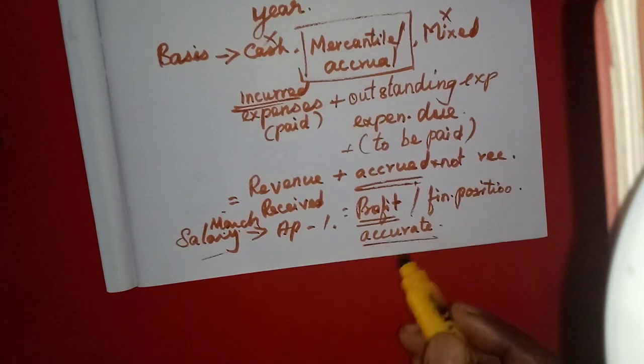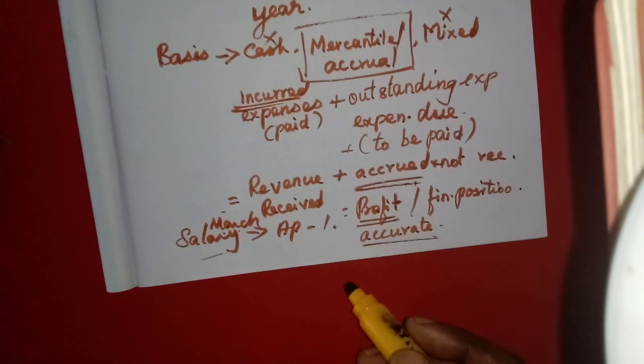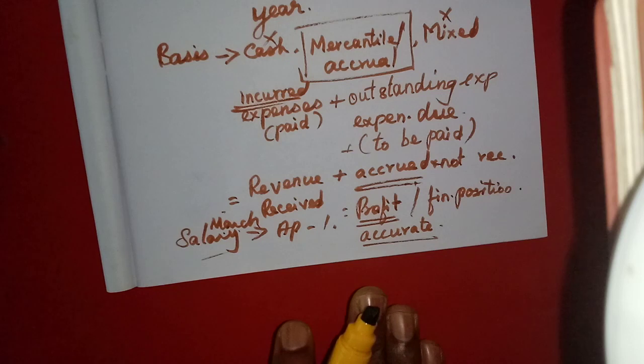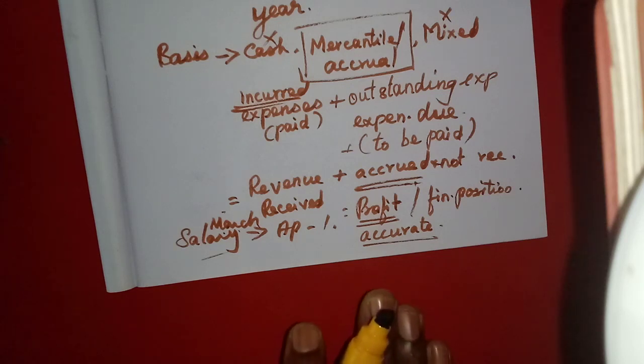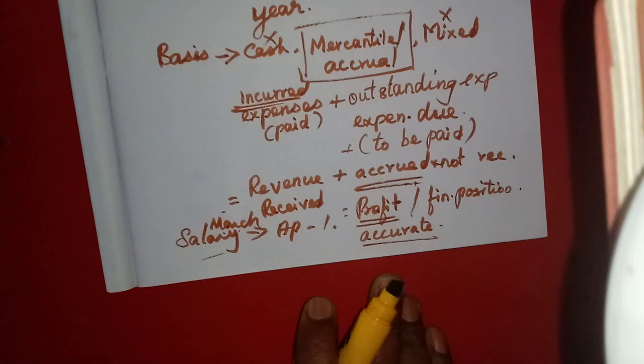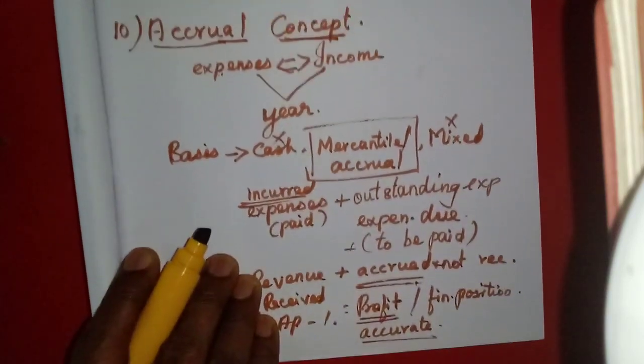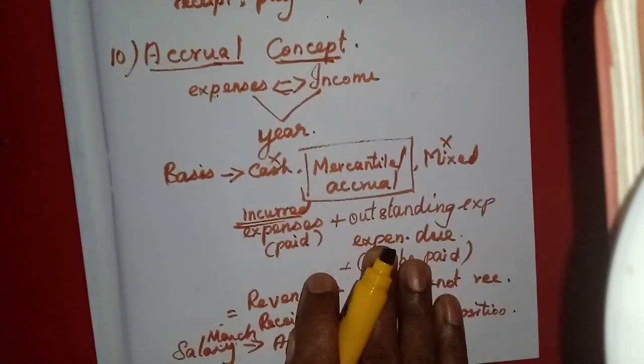It may not overstate the profit or the financial position of the concern. So in order to show the exact profit and the true and fair view of the financial position, we consider this accrual concept.